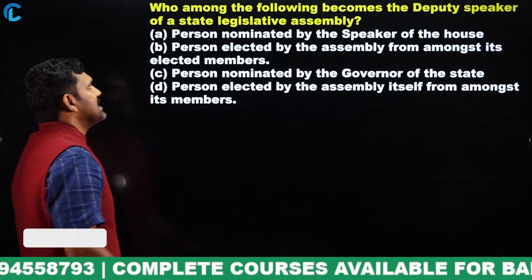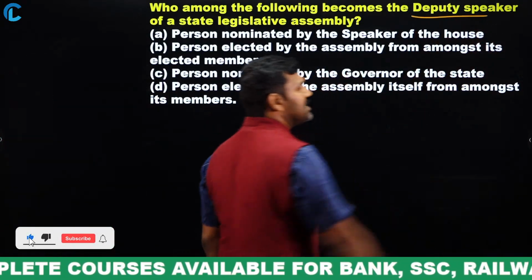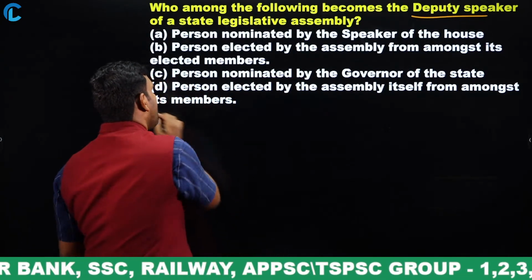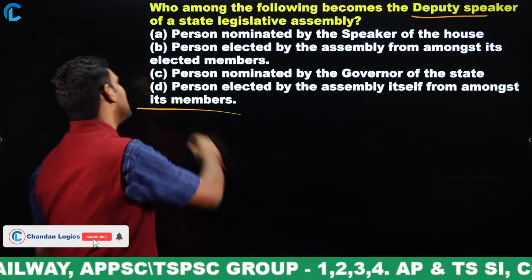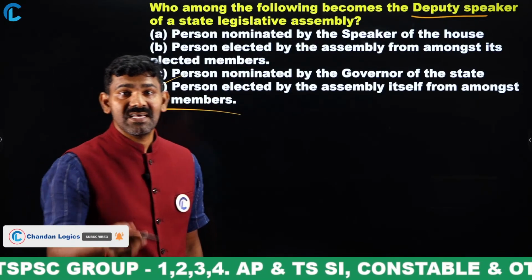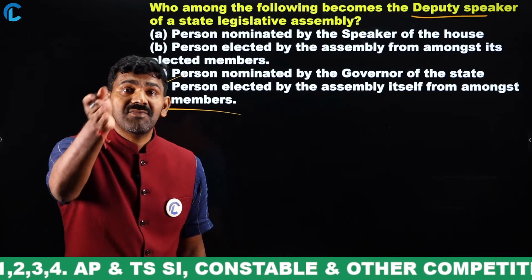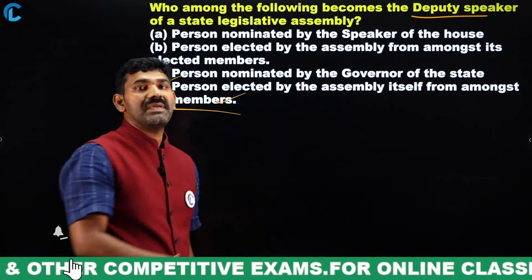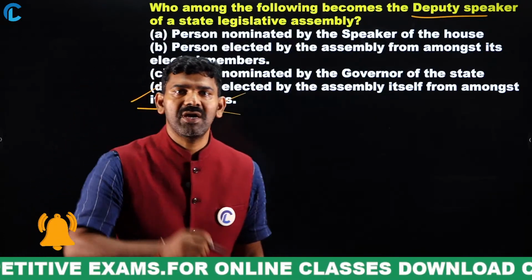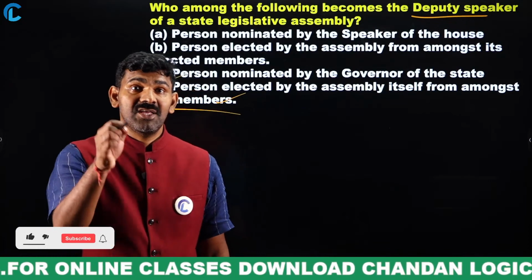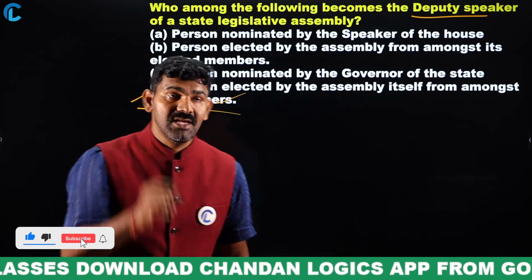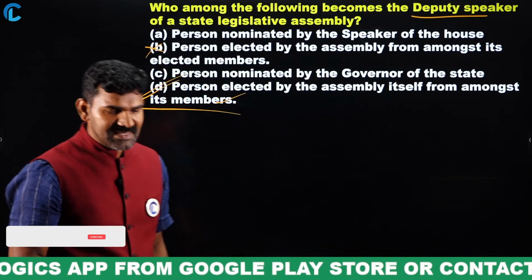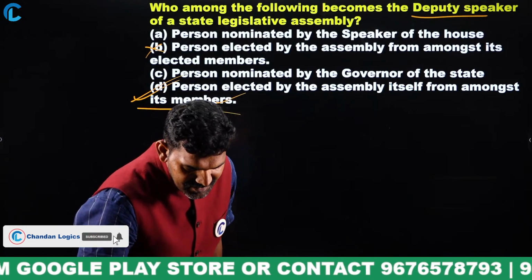See, the Deputy Speaker of the House is not just elected by the elected members of the House. He is elected by all its members. So the right answer is option D. Even the nominated members of the House are eligible to vote for the election of the Deputy Speaker. That's a very important point. We should make a note of it. That is where B is not right, but D is right. Is that clear?